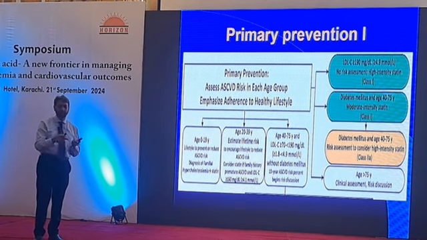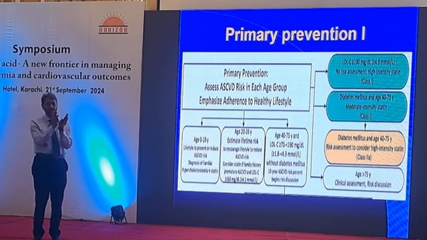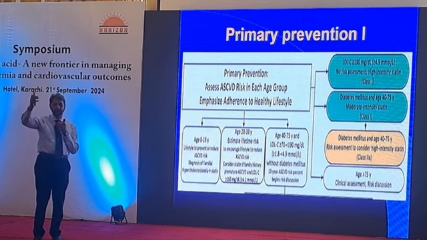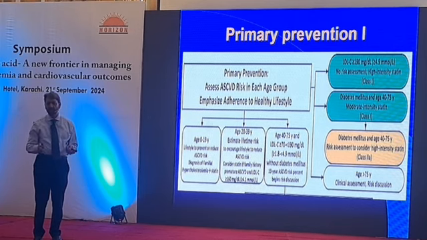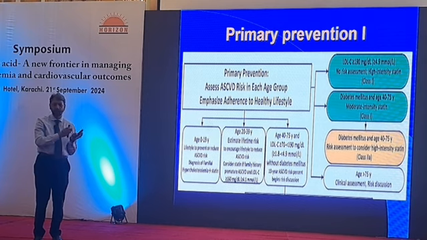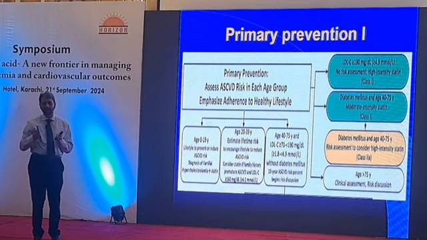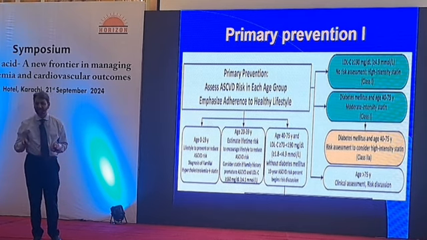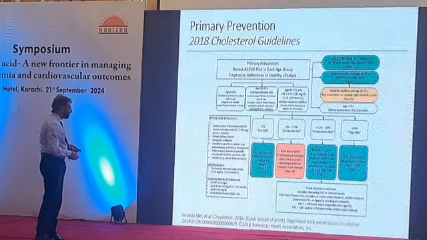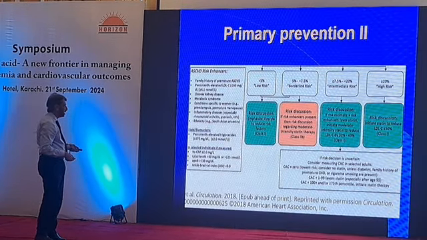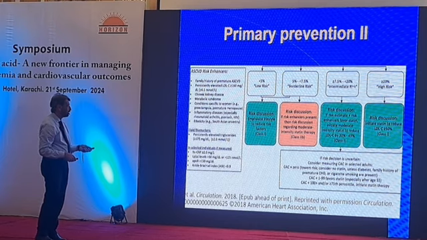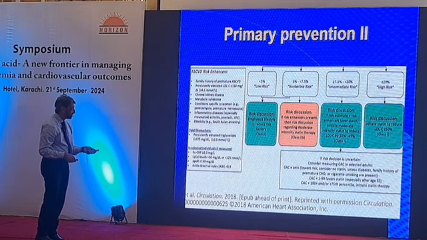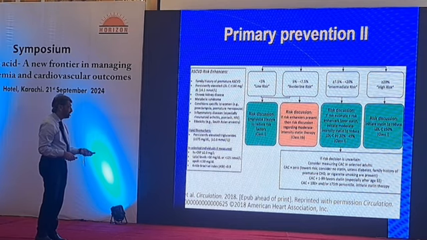So previously, primary prevention was divided among patients with diabetes, without diabetes, and baseline LDL greater than 190. And according to that, usually the target in non-diabetics was less than 100 LDL, and with diabetes, it was less than 70 to achieve. But we'll see in the newer guidelines. These were the modalities of treatment, or decisions to make regarding treatment, according to their risk status and LDL levels.